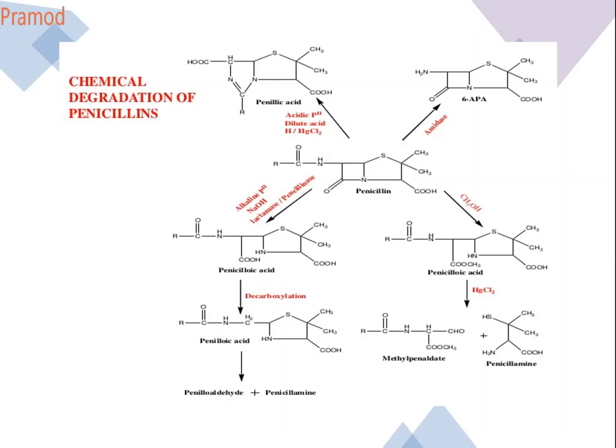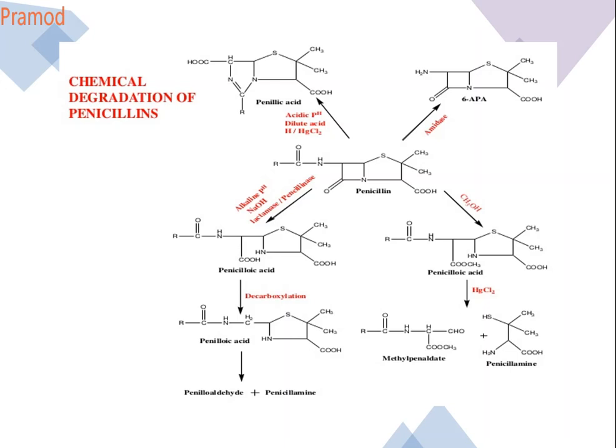There is a rearrangement in the ring. In acidic conditions, it undergoes rearrangement to form penicillenic acid. This bond breaks, opening OH and the carbonyl, it forms your NH, and an imine formation takes place. That's why this is penicillenic acid. This is your first intermediate.